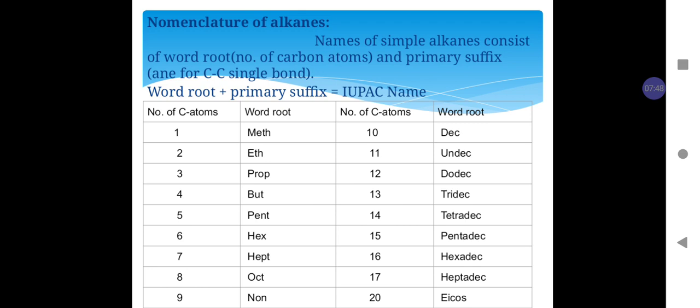Some word roots for different numbers of carbon atoms present in the chain are: if the number of carbon atoms is 1, word root is meth. For carbon 2, word root is eth. For 3 carbon, prop. 4, but. 5, pent. 6, hex. 7, hept. 8, oct. 9, non. If the number of carbon atoms is 10, word root is dec. Similarly, for 11, 12, 13, word root is undec, dodec, tridec, and so on.